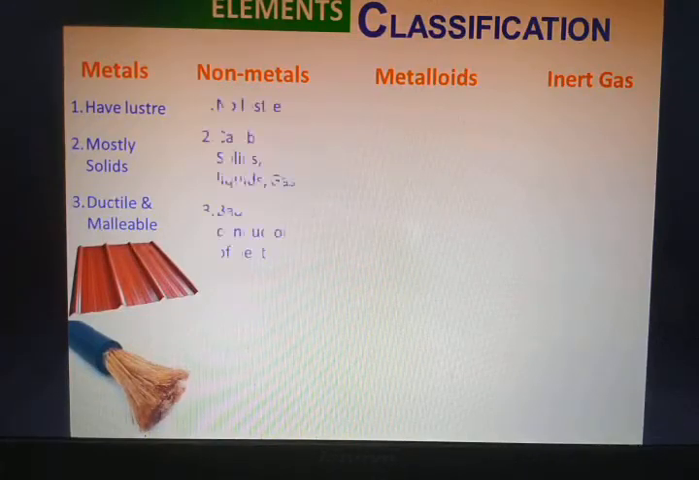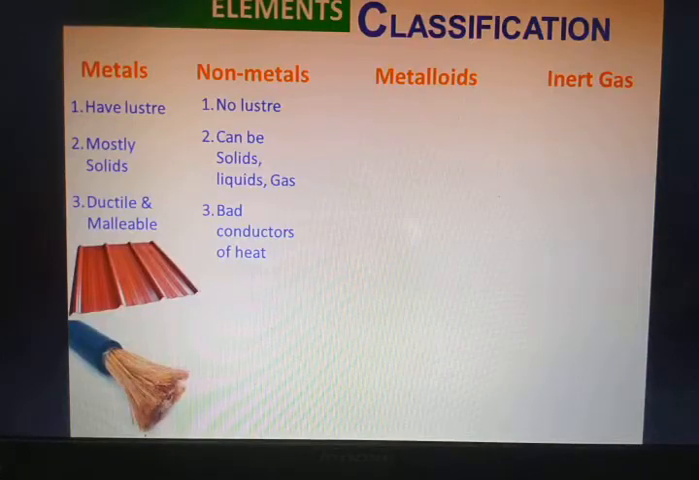The next we have is non-metals. We have discussed this previously also. They have no luster, that means non-metals do not have a very shiny surface. They have only a blunt surface. It's not very shiny, it doesn't easily attract people.